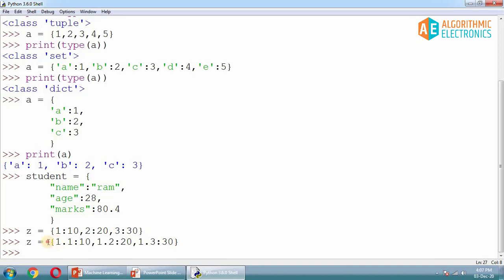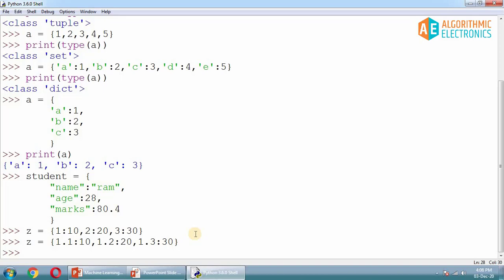So this need not be a string, it can be an integer, or even a floating point number. With that said, as you have understood how to declare and write a dictionary in Python, now it's time to do some experimentation on the dictionary with reference to the properties that we have to check. Number one property that we are going to check is whether the dictionary is ordered.